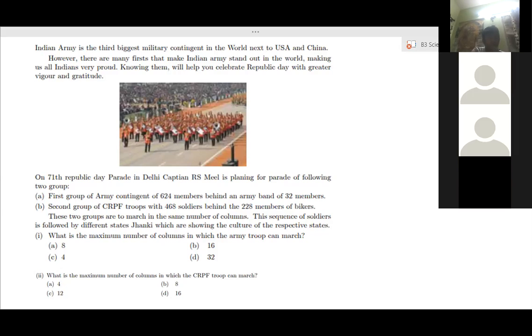Ma'am, how? Ma'am, the second also 16, right? No. No, ma'am, now 4, 16. And the second one is 4. Ma'am, the second one is 12. Second one is 12.